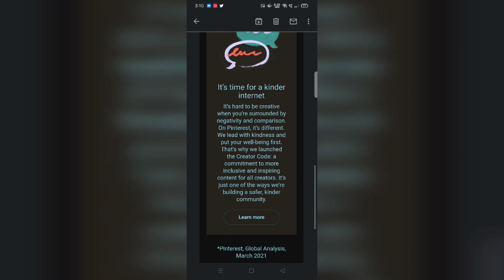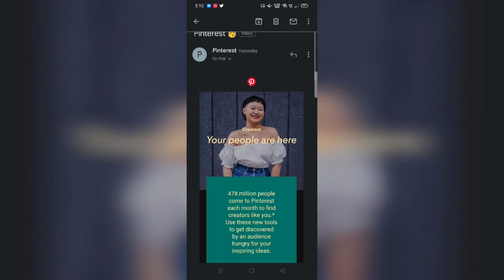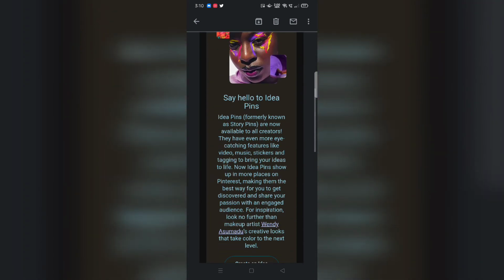One second. 470 million users, creators. Yeah, okay. Idea pins, formerly known as story pins, are now available to all creators. They have even more eye-catching features like video, music, stickers, and tagging to bring your ideas to life. It's similar to Instagram pins, Twitter pins, whatever, story pins as we said. Now idea pins show up in more places on Pinterest, making them the way for you to get discovered and share your passion with an engaged audience for inspiration.